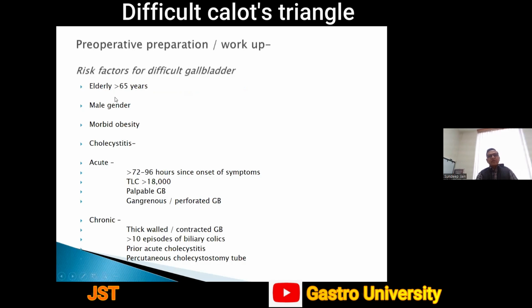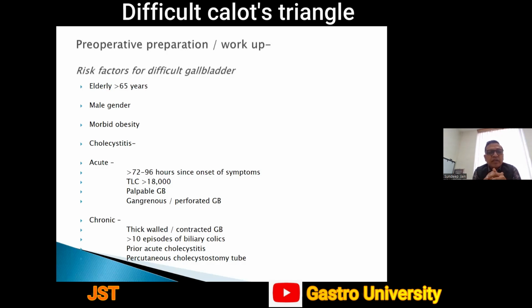So, pre-operative work. We will go through all these steps one by one. Pre-operative preparation and workup include a few things we have to consider. We first have to know the known risk factors for difficult gallbladders in the pre-operative period itself. Elderly patient of more than 65 years, male gender, morbid obesity, presence of cholecystitis, and again in acute cholecystitis, if